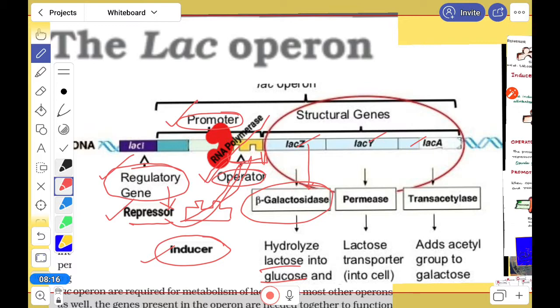So here we have to discuss in two different ways: when E. coli is in the glucose medium, and when it is in the lactose medium.